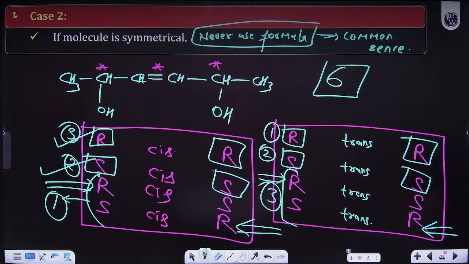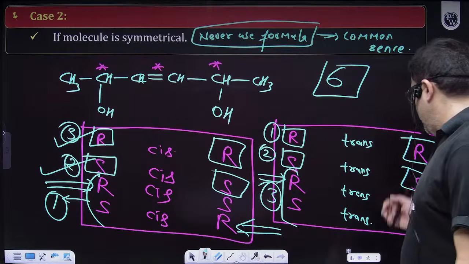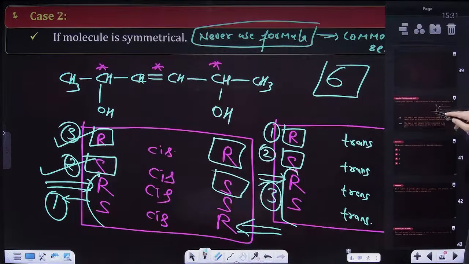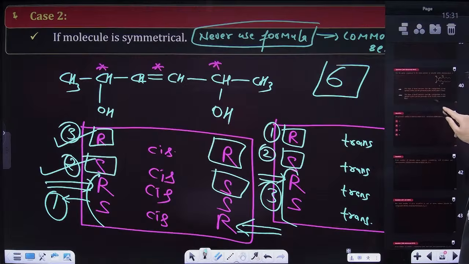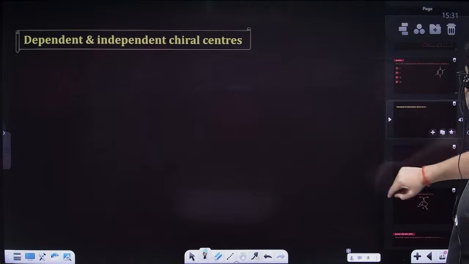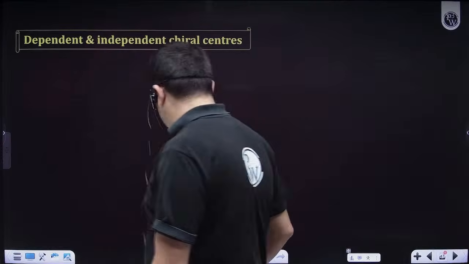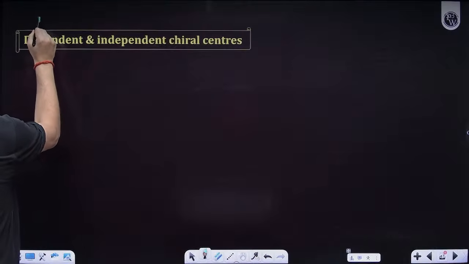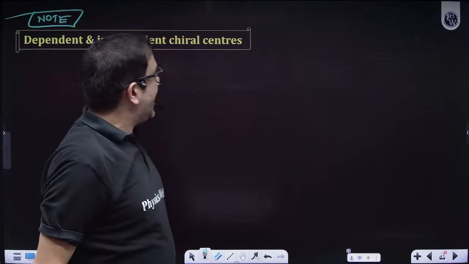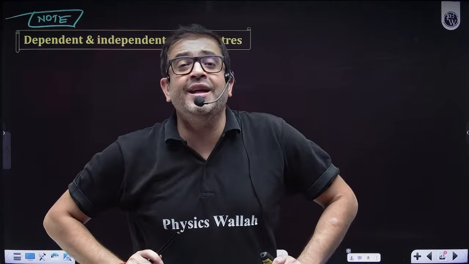I hope everybody is clear. Now after this let us move to, although the topics are done now, beta, I'm having multiple questions for you, and that too very optimum questions. But yes, let me just give you, it is not even a topic, it is just common sense. Dependent and independent chiral centers, what are they?